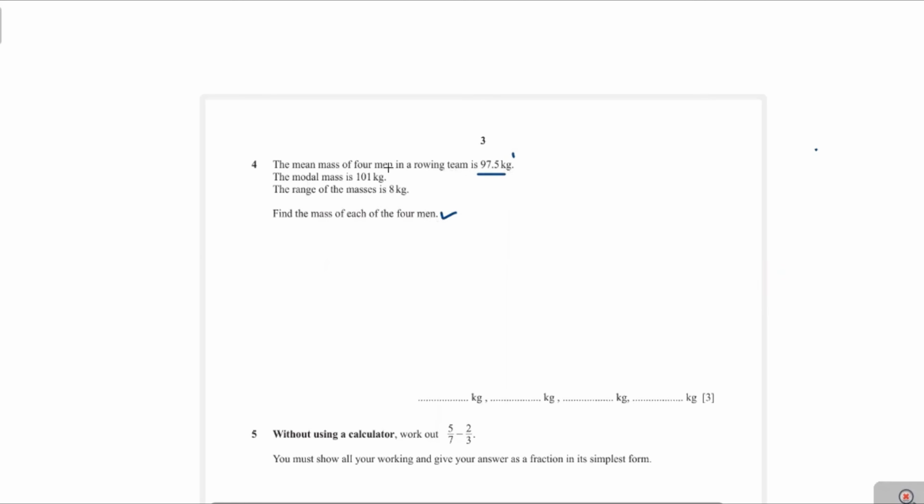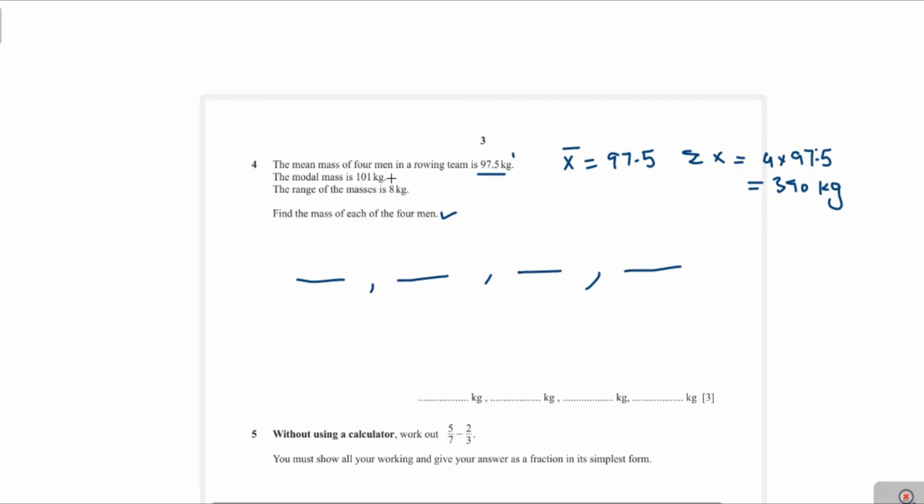Now, firstly, we find the sum of the masses of the 4 men. Here the mean of 4 men is 97.5. Therefore, the sum of 4 values will be 4 multiplied by 97.5, that's equal to 390 kg. Now we have to find these 4 numbers. The sum of these numbers is 390. And you see here the modal mass is 101. It means 101 will appear 2 times.